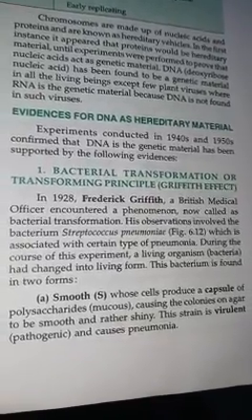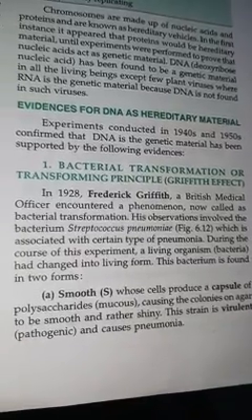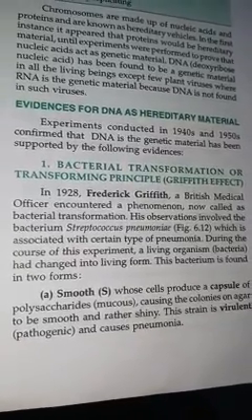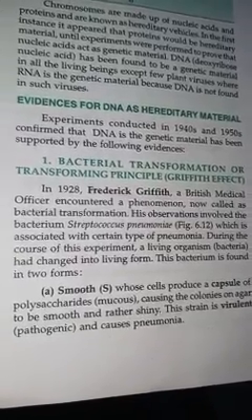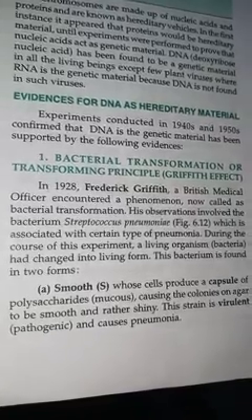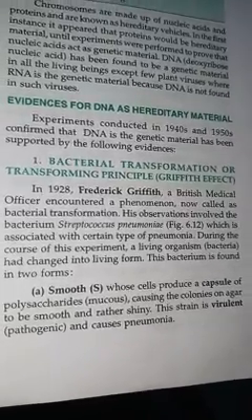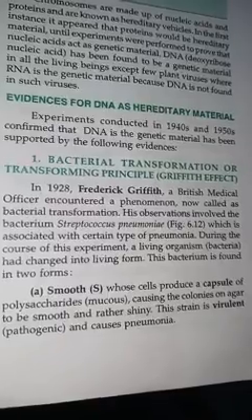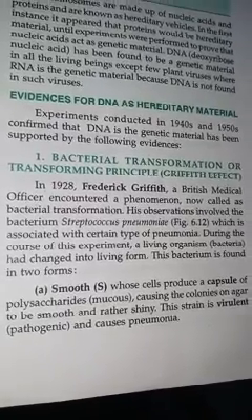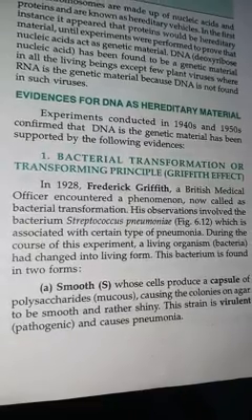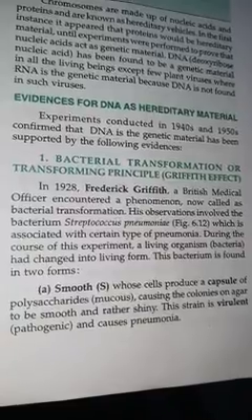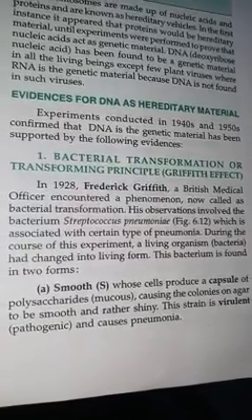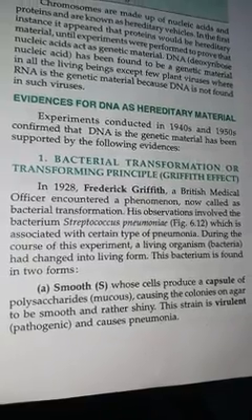In this line, Frederick Griffith was the scientist who experimented on Streptococcus pneumoniae by taking mice, rats, and evaluated which chemical compound is the hereditary material, genetic material, that can be transferred from generation to generation and can express the characters in each and every generation.